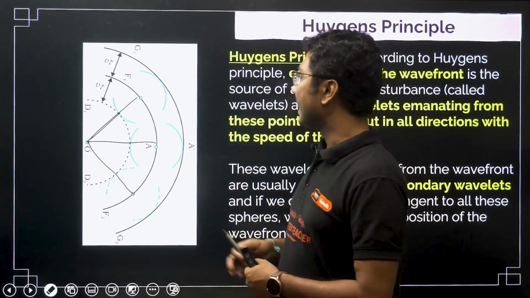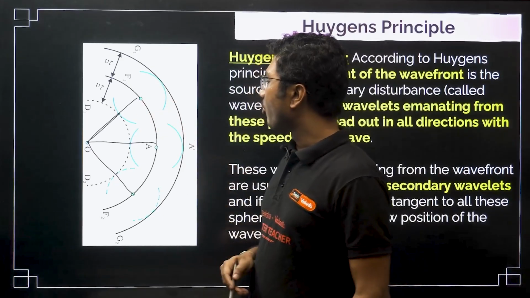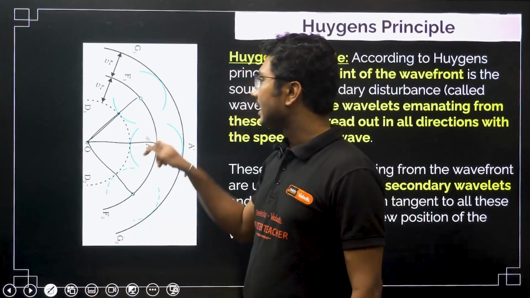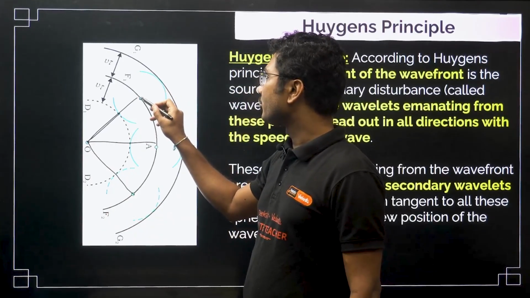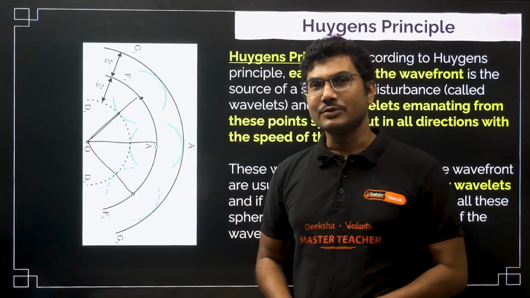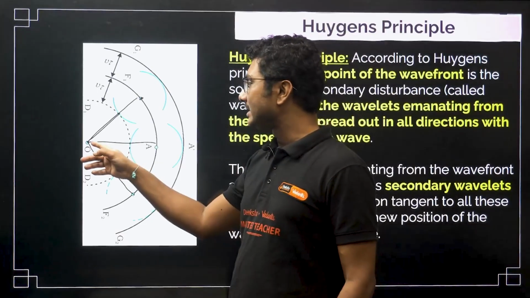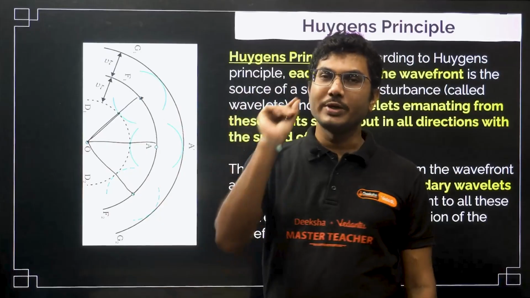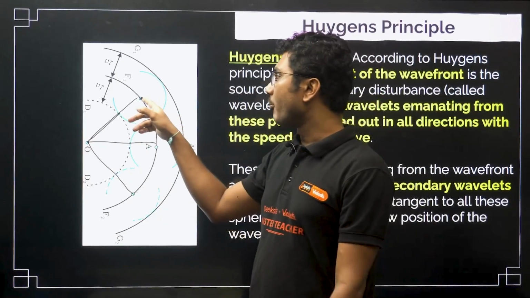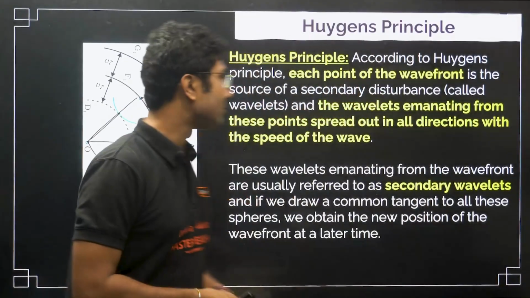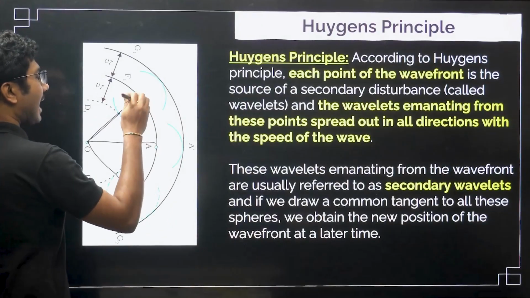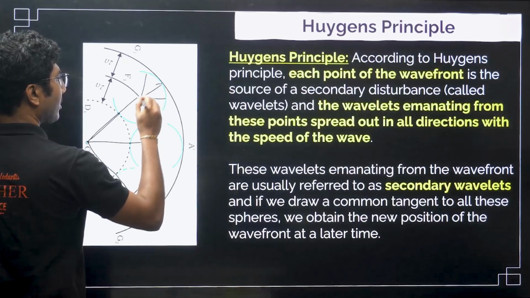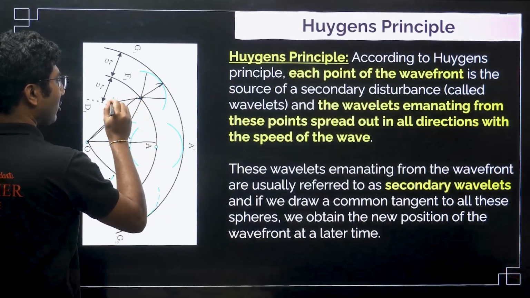Now, he says that any point on this primary wavefront acts like a secondary source of light. So, even though the light is coming from here, this point can also be considered to be a point source, and from this point light again tries to travel in all possible directions.